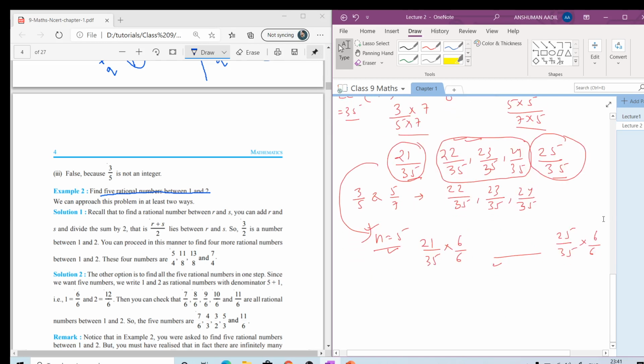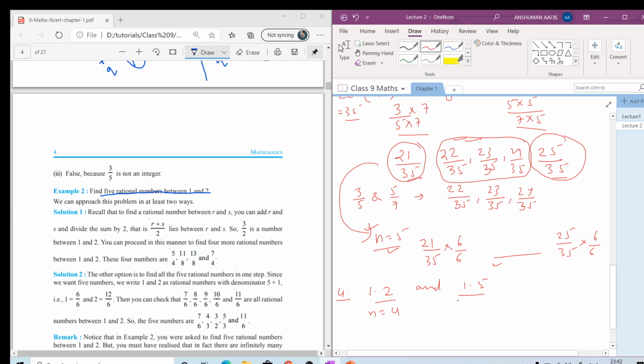Now what if we need to find rational numbers between two decimal numbers, like 1.2 and 1.5? This becomes even easier. Let's say we need to find four rational numbers between 1.2 and 1.5.